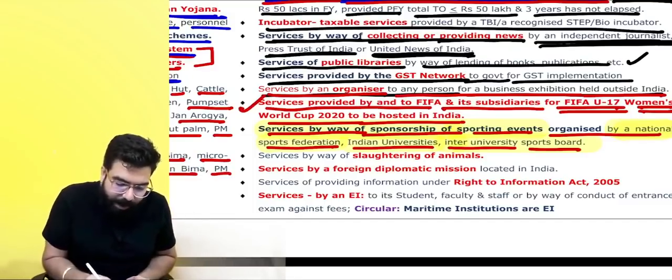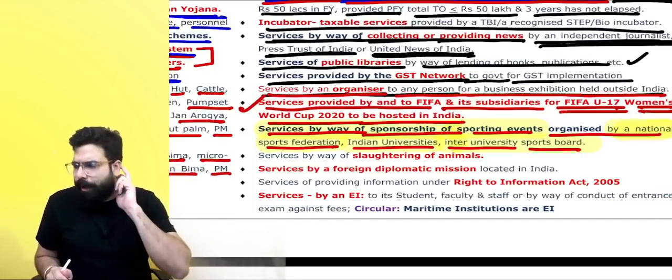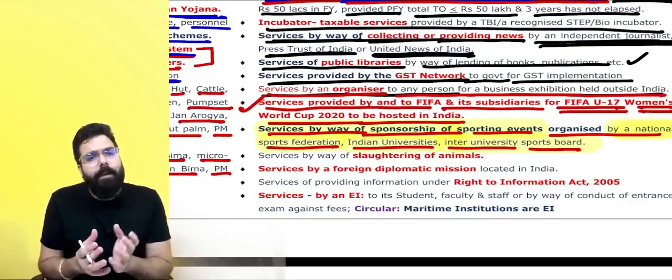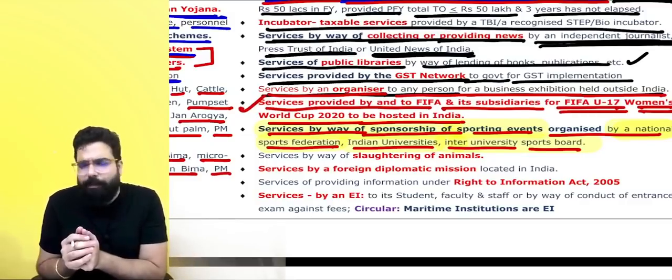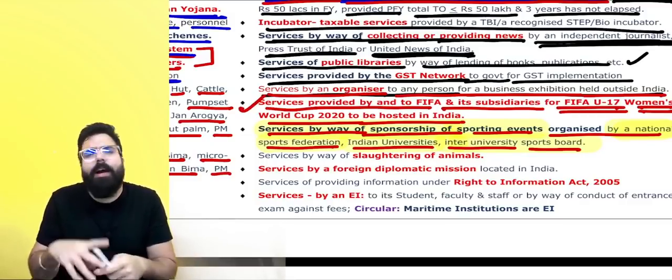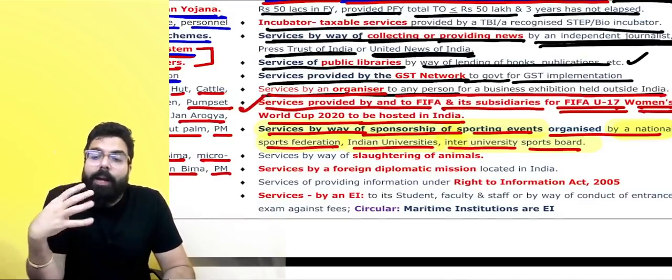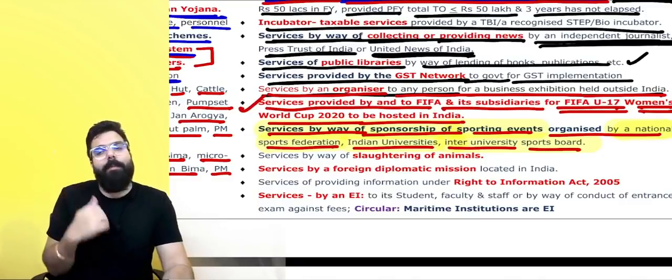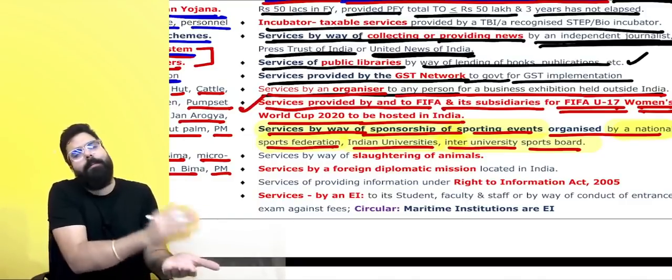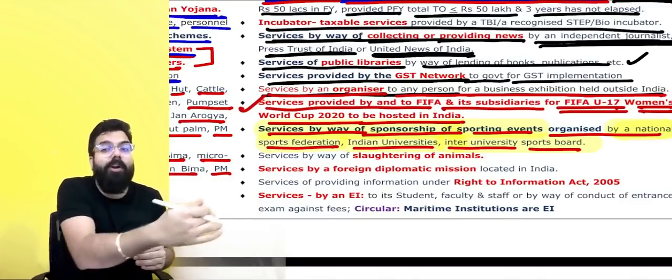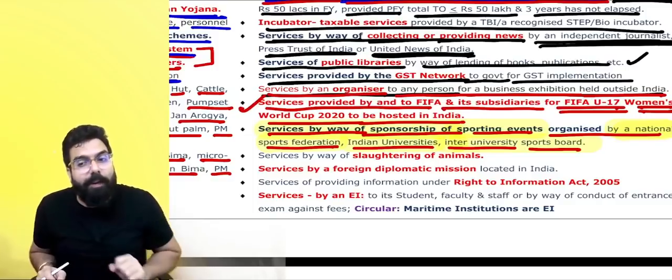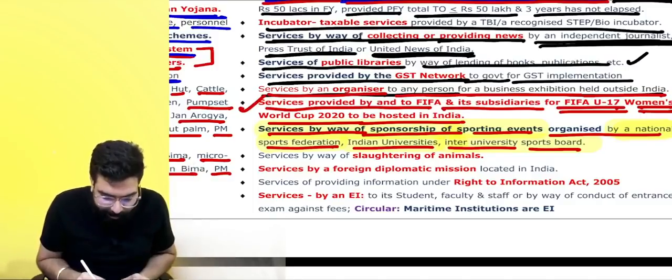Okay, sir. Now, for an example, at various festivals, there is slaughtering of animals. For slaughtering of an animal, one person will be called, and he will come and cut the animal. Whenever that person charges anything, he will not charge any GST.